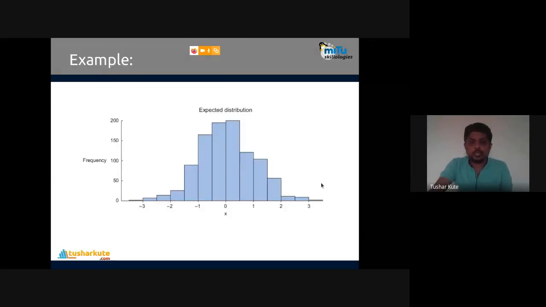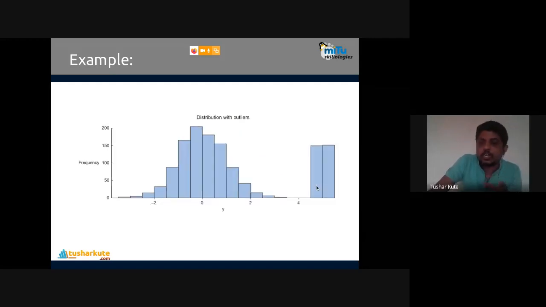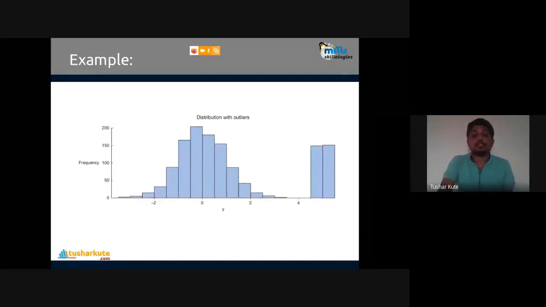So this is the expected distribution, but the distribution with outliers is something like this. We are having some values above 4. So we can apply the trimming criteria, filtering criteria, and based on that we remove them and then we'll generate the result as per our expectations. Okay, that's how outliers are handled.